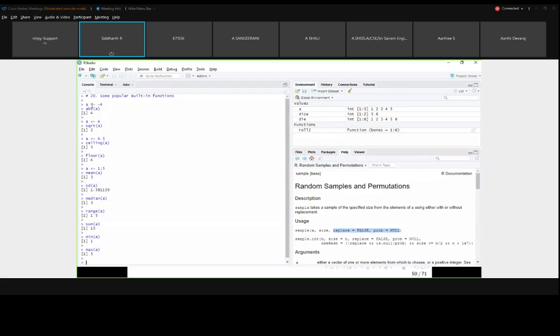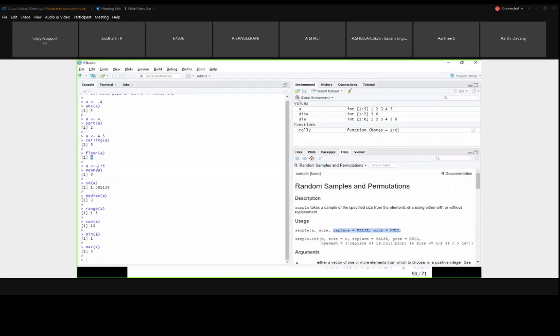For example, I am initializing a with negative 4. If I do the absolute function of a, it will change my negative into positive. If I write a equal to 4 and write square root of a, sqrt is for square root. Ceiling is to round the value, the decimal point, up to the highest value. So 4.5, the nearest highest value, is 5. Floor will give the nearest lowest value, 4.5 to 4.